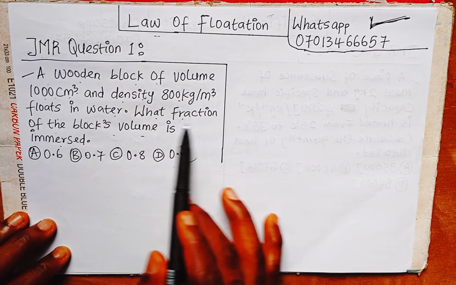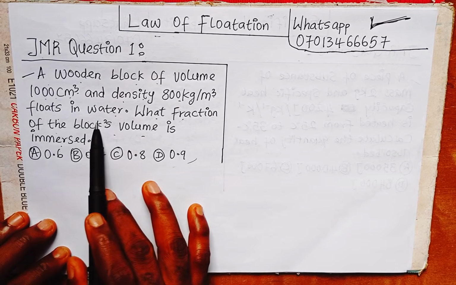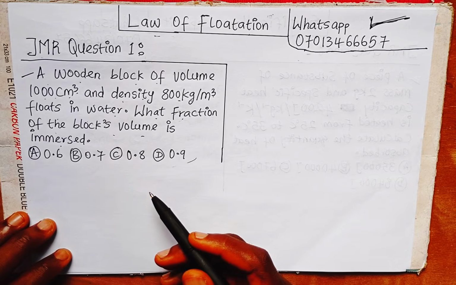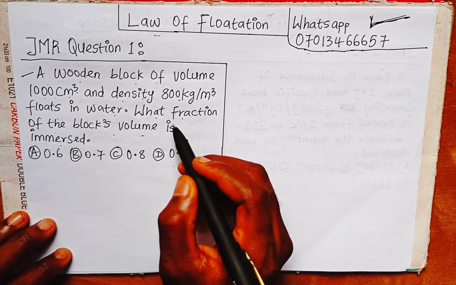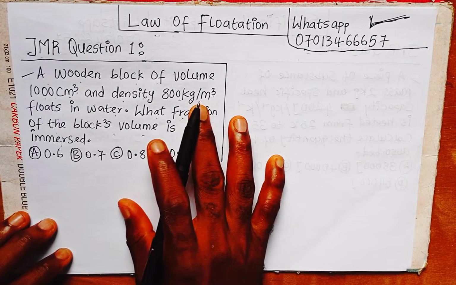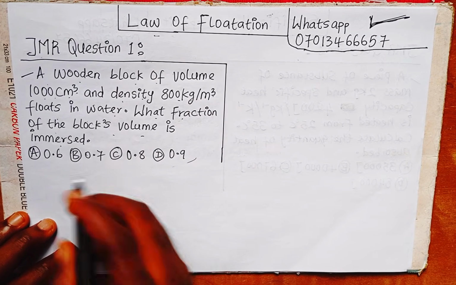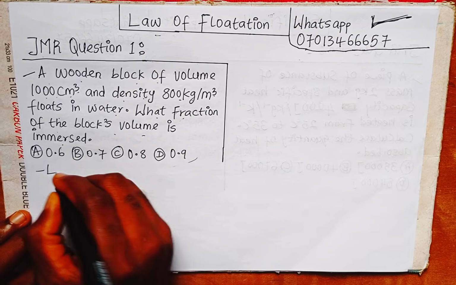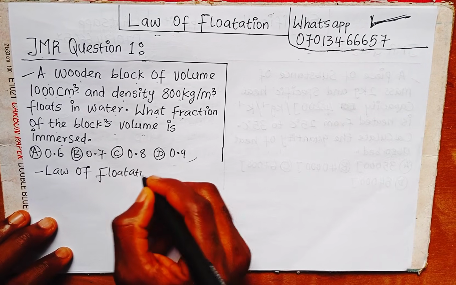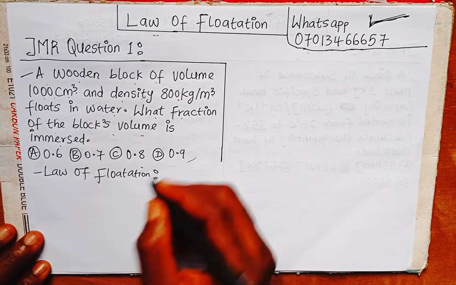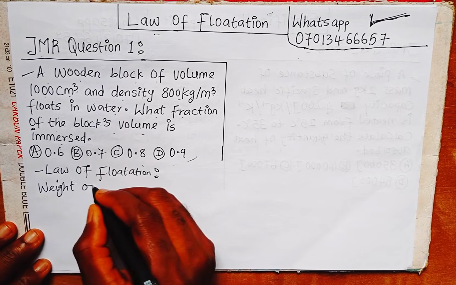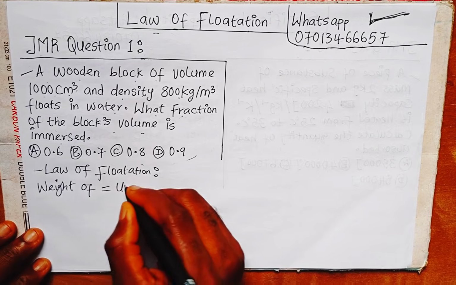They are asking us the fraction of the block volume that is immersed in the water. Since this involves flotation, part of the substance is immersed, the rest is up. We are going to use the law of flotation. The law of flotation states that the weight of the block or of an object is equal to the upthrust.